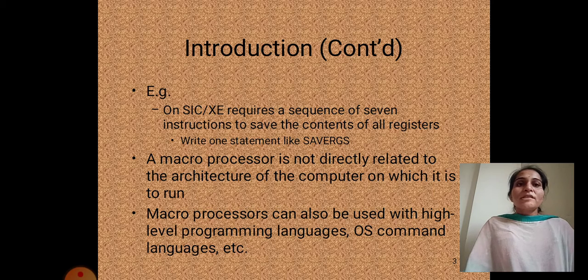For example, on SIC or SIC/XE, a sequence of 7 instructions is required to save the contents of all registers. We can write one statement like SAVE REGS. A macro preprocessor, or macro processor, is not directly related to the architecture of the computer on which it is to run. A macro preprocessor can be used with high level programming languages, OS command languages, etc.